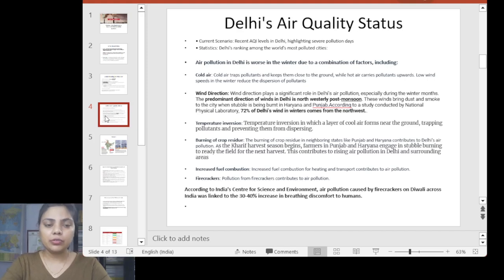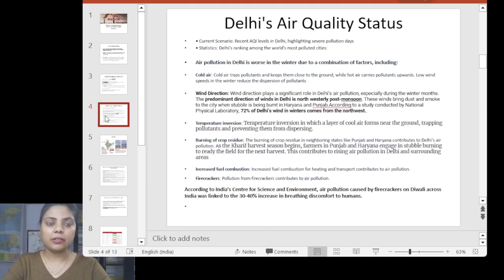So now we are going to see the Delhi air quality status. Every year whenever winter comes, every second day there is news, or you can yourself, if you are living in Delhi, experience the worst kind of air pollution in Delhi during the winter season.